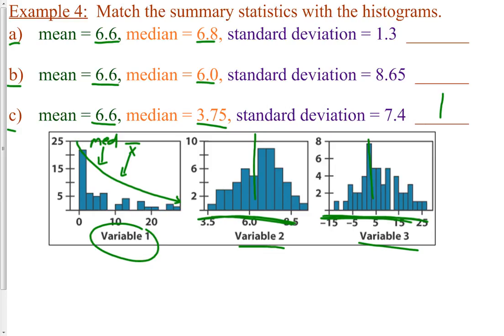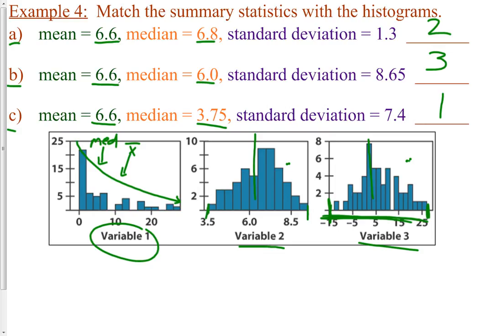just by the mean and the standard deviation, or just by the mean and the median. So now you're going to look at the standard deviation. You're going to look at the spread of the data. So the spread of this data is about 5 units or so, from 3.5 to 8.5. The spread of this data is from negative 15 to positive 25. That's more like 40 units. So this standard deviation is quite a bit higher than this one is. So the standard deviation of 8.65, that's going to be variable 3, because the standard deviation is just so much higher. The standard deviation of 1.3, that's going to be variable number 2.